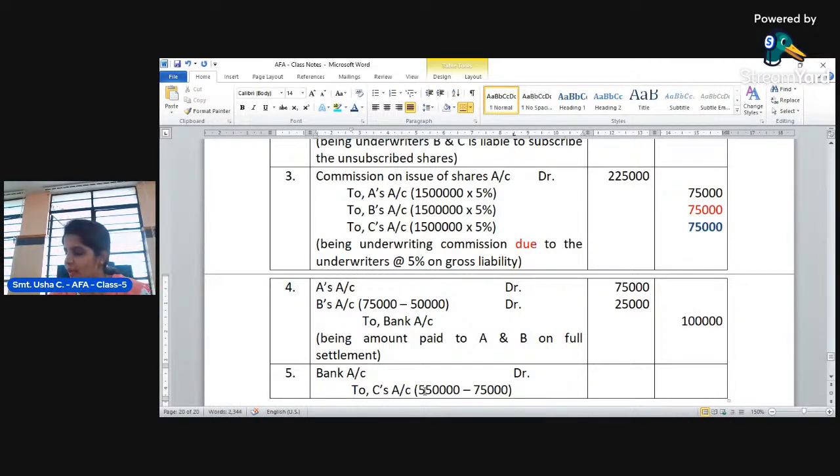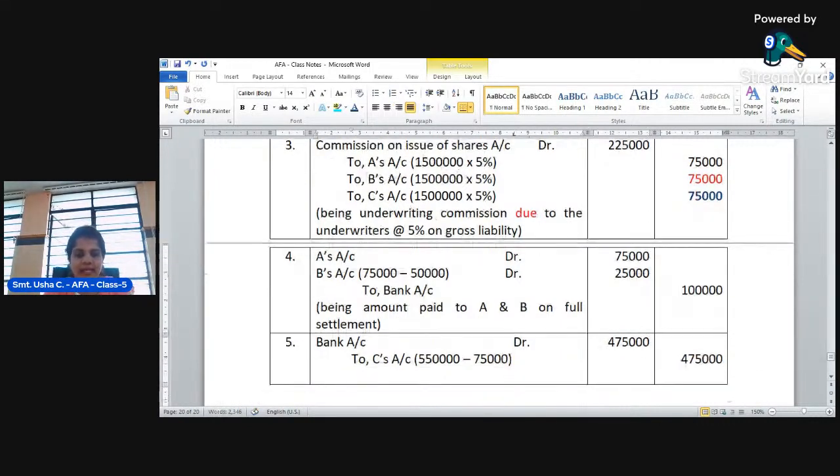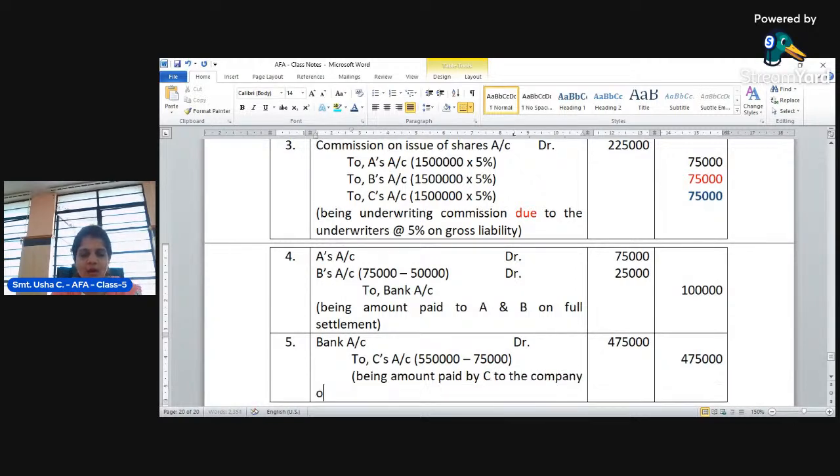So 5,50,000 minus 75,000 is 4,75,000, the liability of underwriter C to make the payment to the company on full settlement. You can write the narration as: being amount paid by C to the company on full settlement.